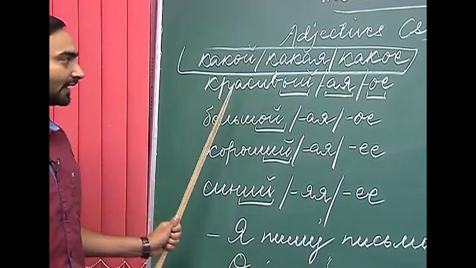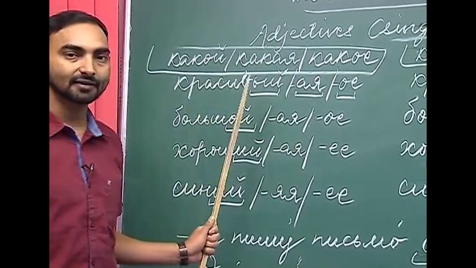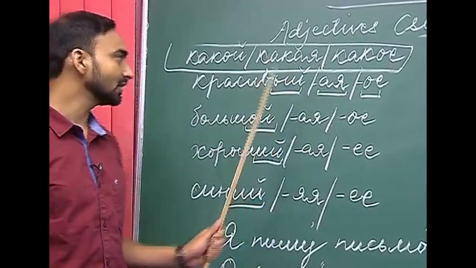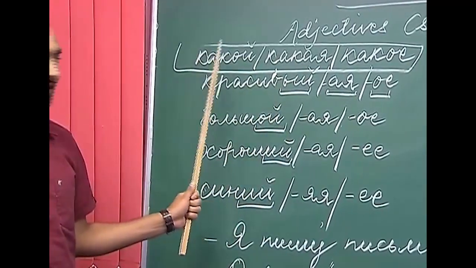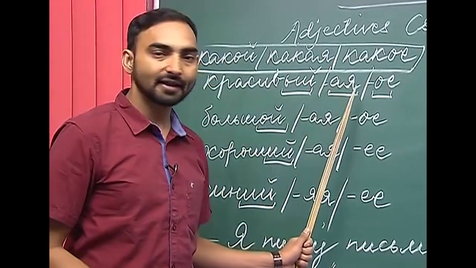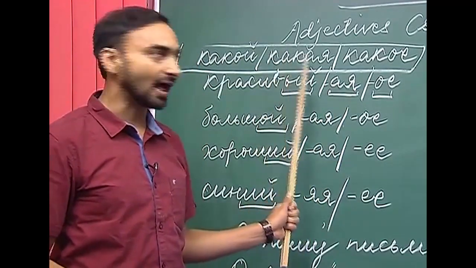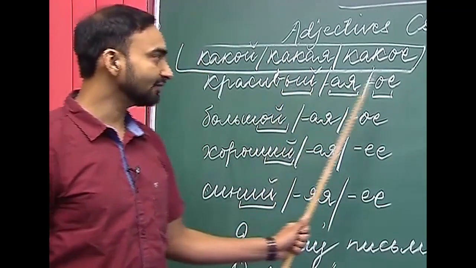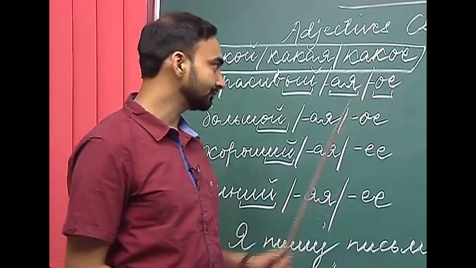So, now let us take the first adjective, which is krasivi. Krasivi is beautiful. Krasivi is the masculine form and it answers the question kakoi. Krasivaya is the feminine form which answers the question kakaya, and krasivaya answers the interrogative word kakoe.